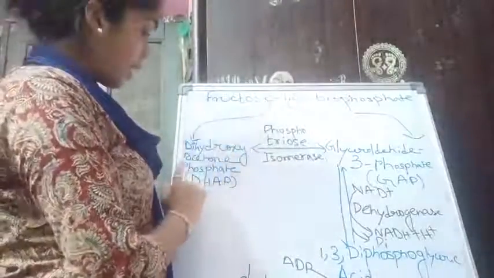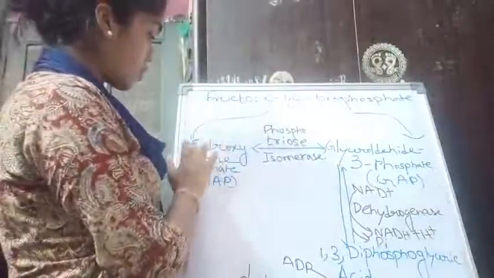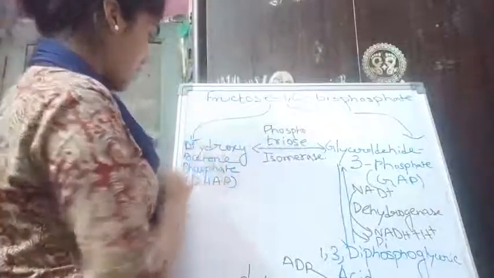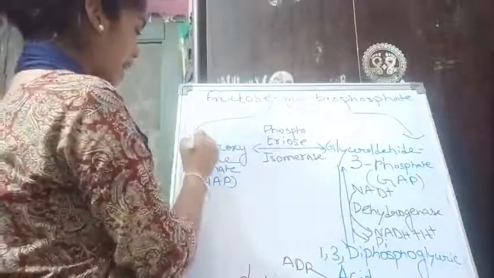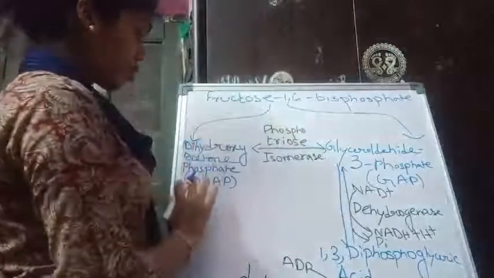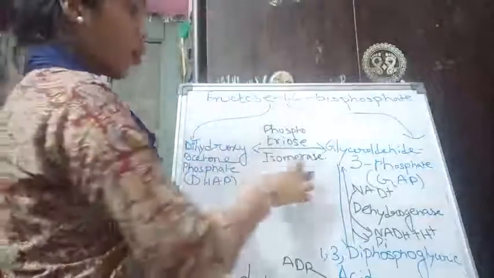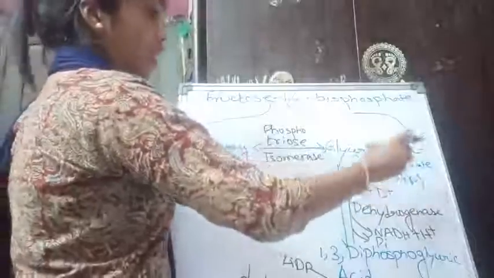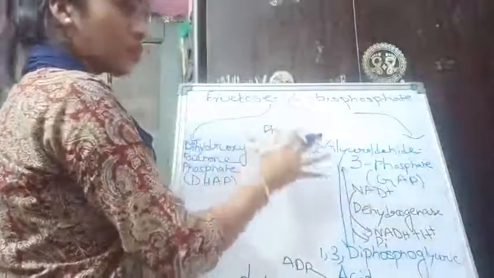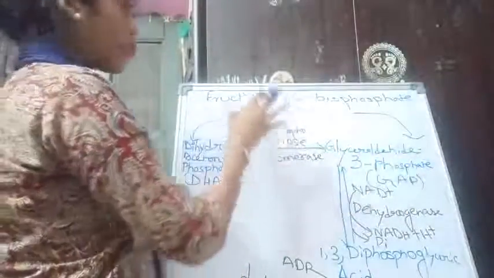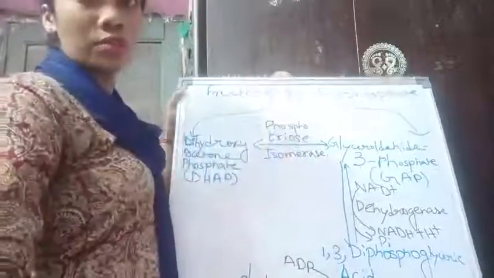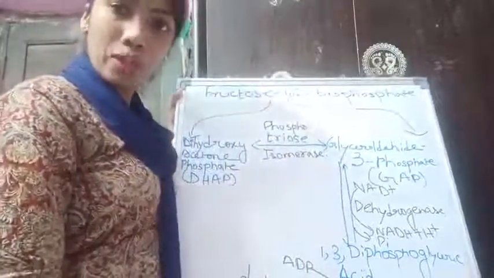One is dihydroxyacetone phosphate, which is also known as DHAP, or glyceraldehyde 3-phosphate, GAP. These two compounds are formed from the total amount of fructose bisphosphate produced.